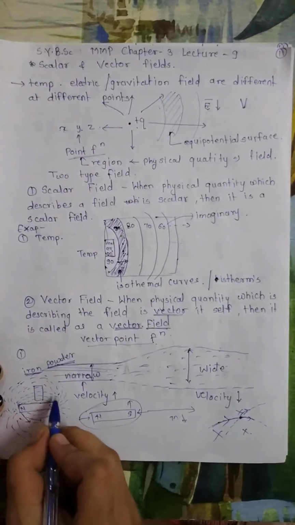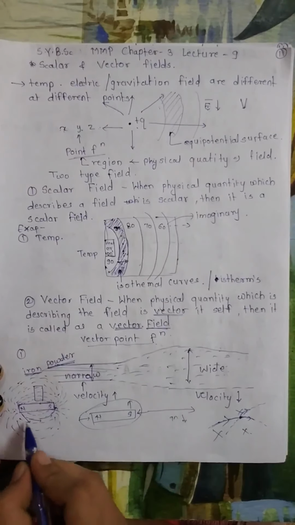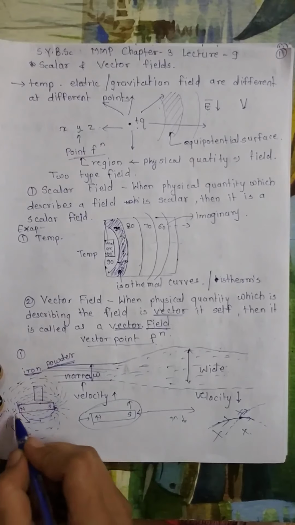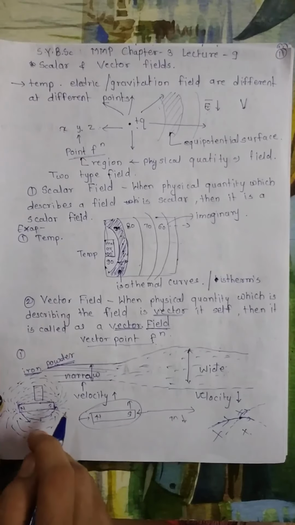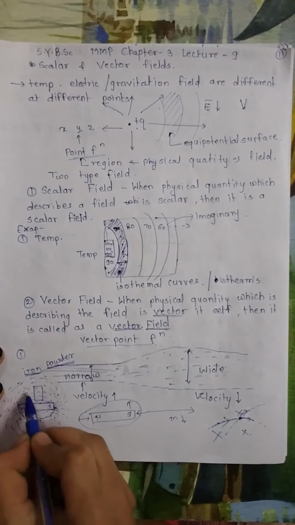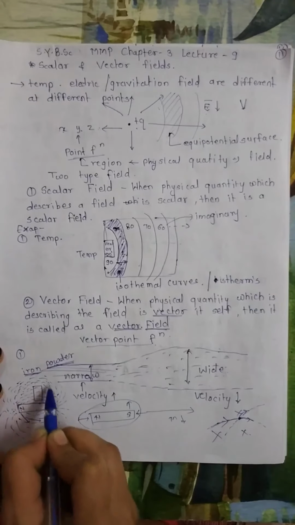So after that, this will be the picture. This iron powder is distributed in a specific manner, and this picture is seen. You did this experiment in your childhood. So these are the lines of magnetic force or magnetic field.